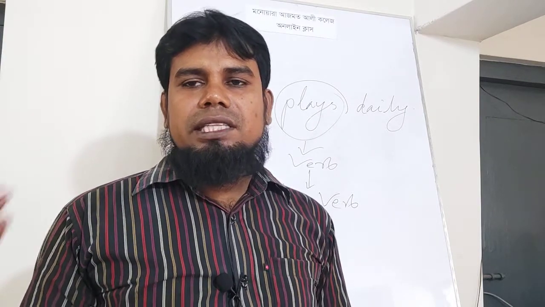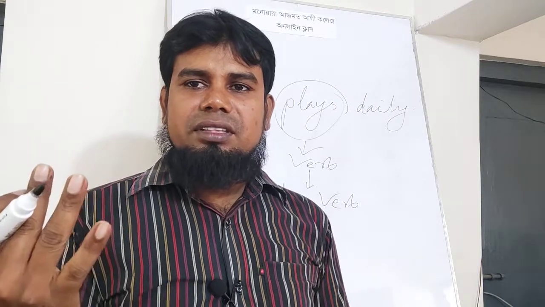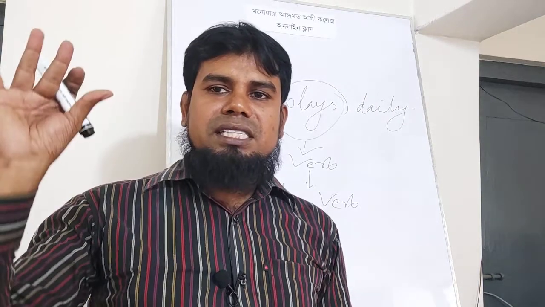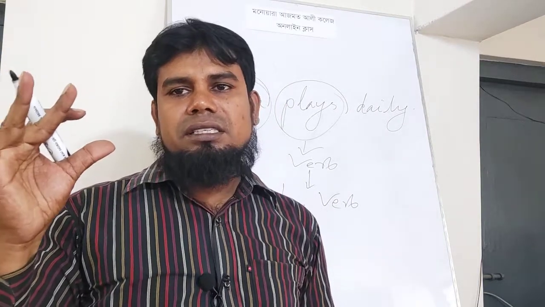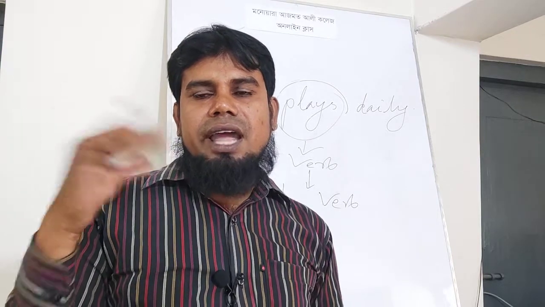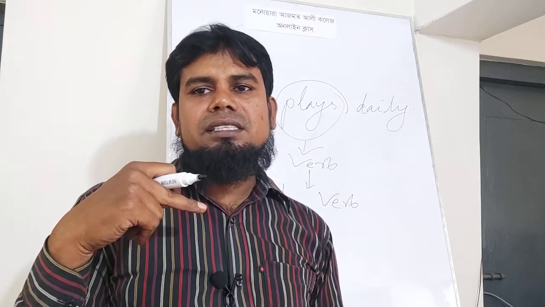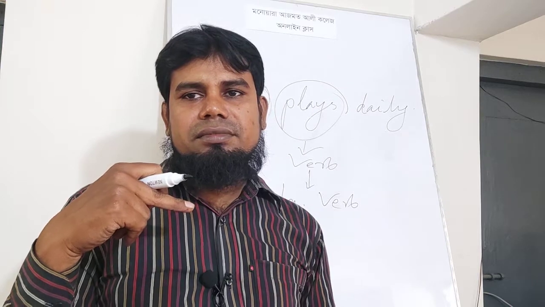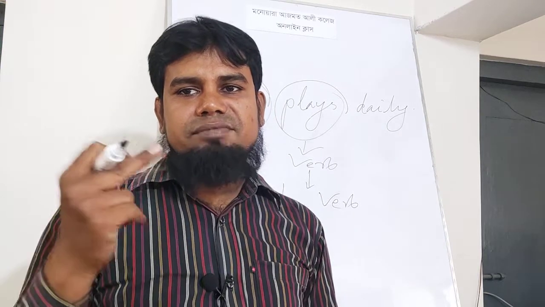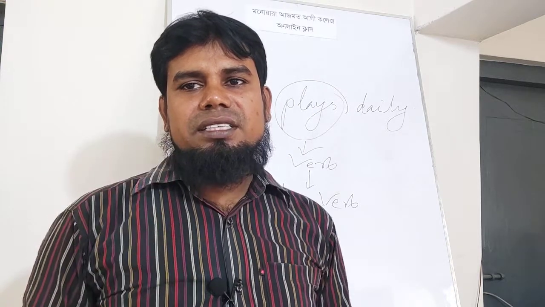Here the verb is same, plays. In the first sentence this plays was transitive verb, and in the second sentence the same verb plays is intransitive verb.